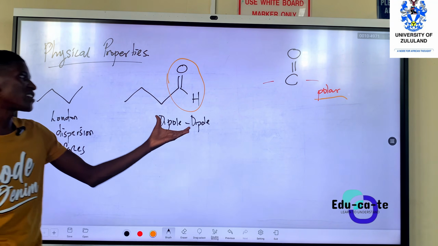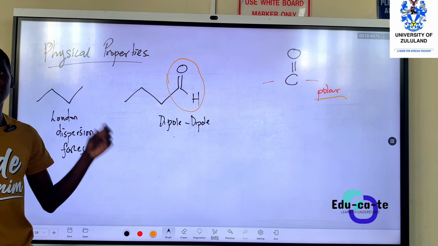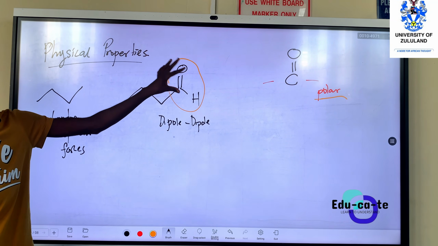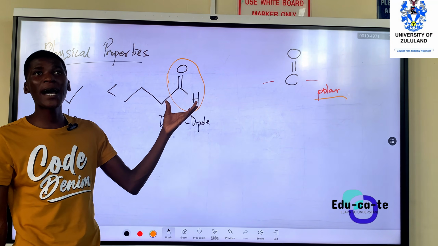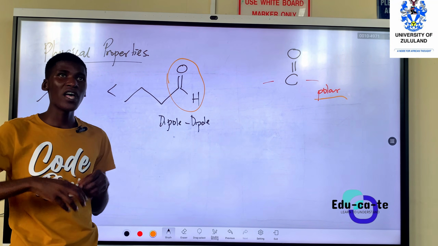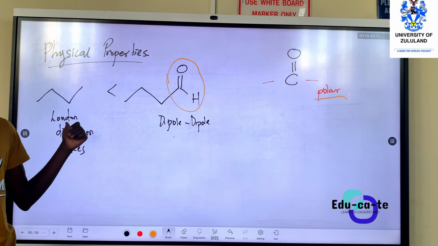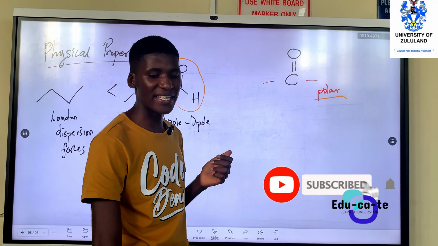Dipole forces ought to be stronger than London dispersion forces. So automatically, the boiling points of any compound that has a carbonyl group will be higher than hydrocarbons, even if they have the same molecular mass.